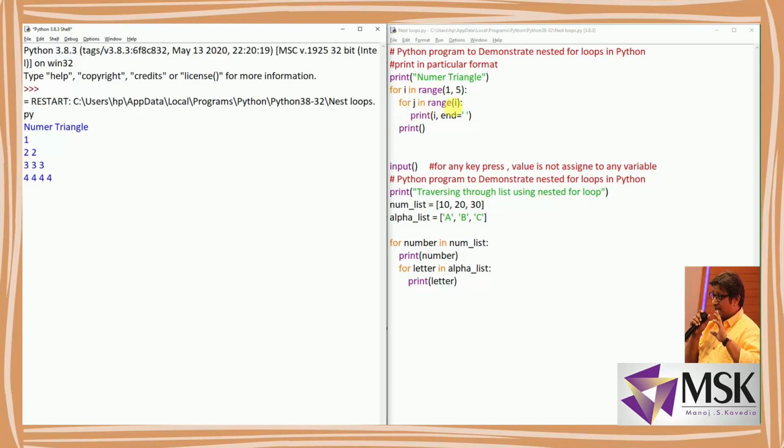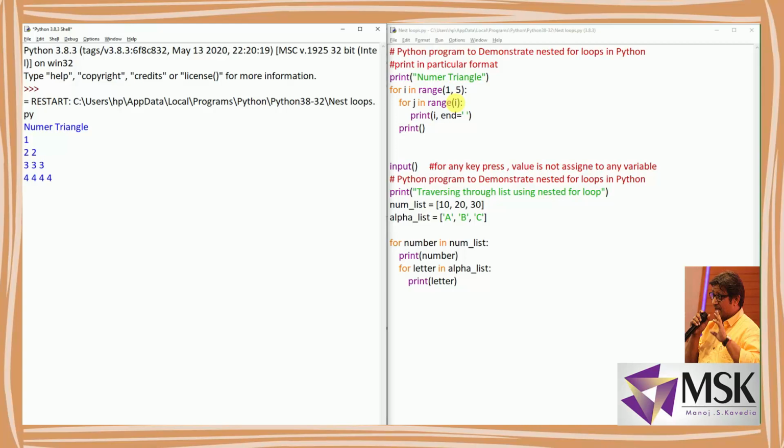Now when i is 1, for j it will go from range 1, meaning 0 to 1. So one time the j loop will work. When i is 2, it is range from 0 to 2, because 0 is the default. So the loop will work 2 times, one for 0 and one for 1. For 2 it won't work, because the loop works for range minus 1. Then when i is 3, the j loop will work 3 times, and when i is 4, the j loop will work 4 times.